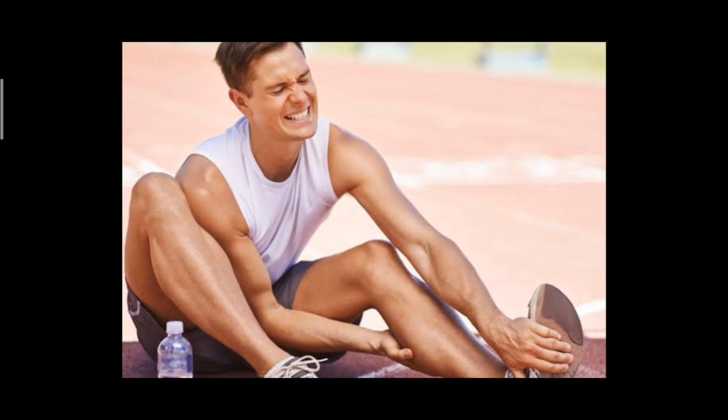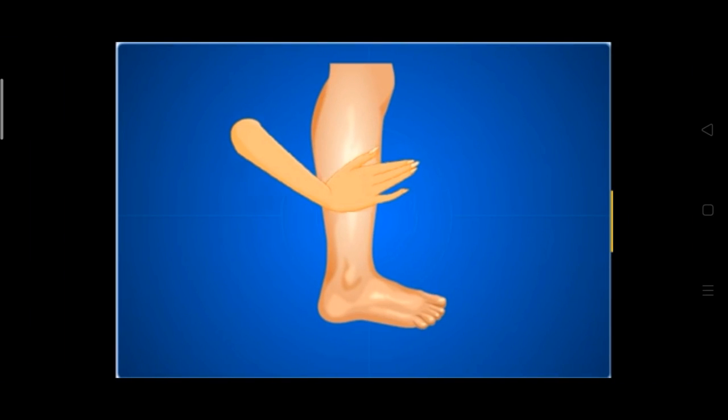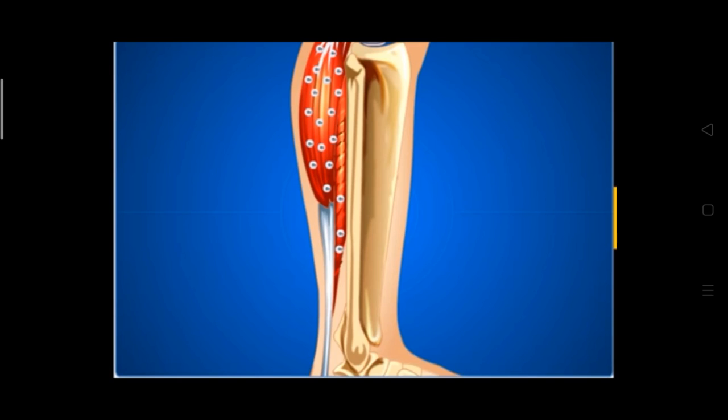What should you do to get relief from the cramps? We get relief from cramps after a hot water bath or a massage to the affected part. Can you guess why it is so? A hot water bath or massage improves circulation of blood.